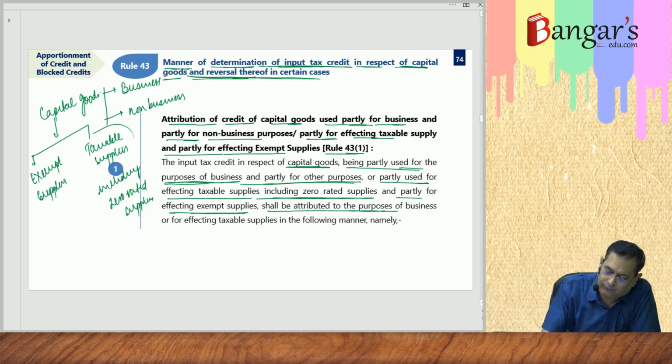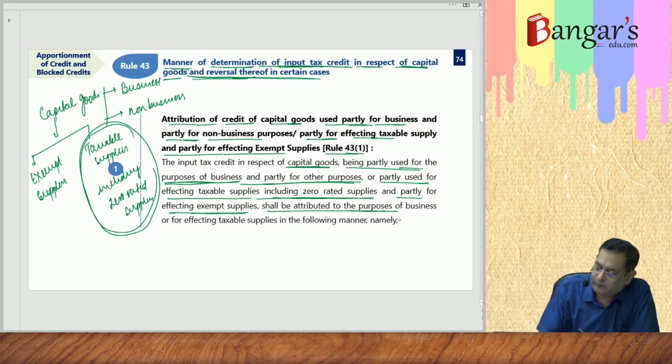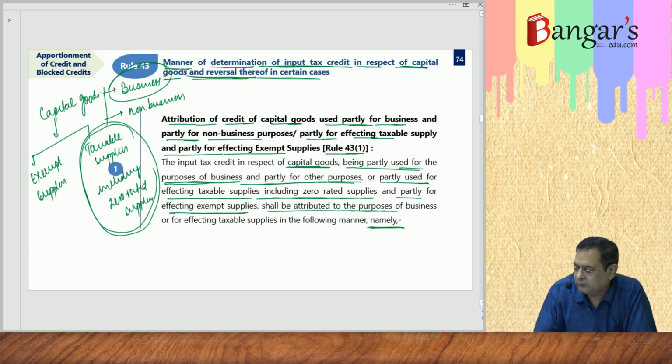You will be getting the benefit here. Shall be attributed for the purpose of business, for effecting taxable supplies in the following manner, namely.